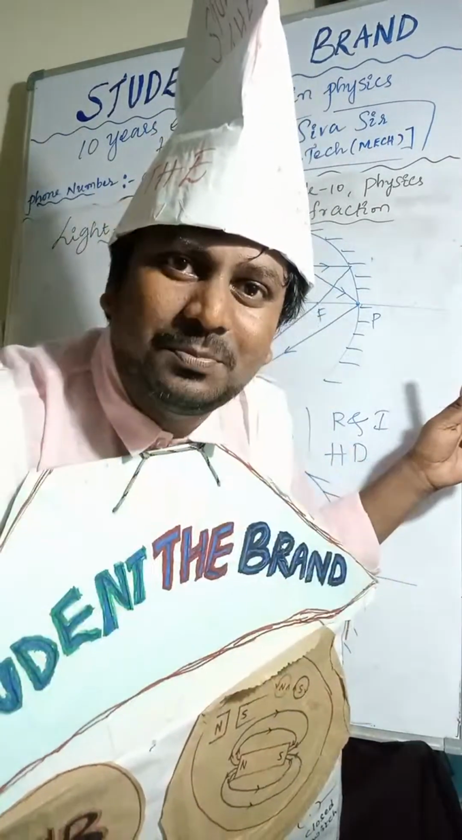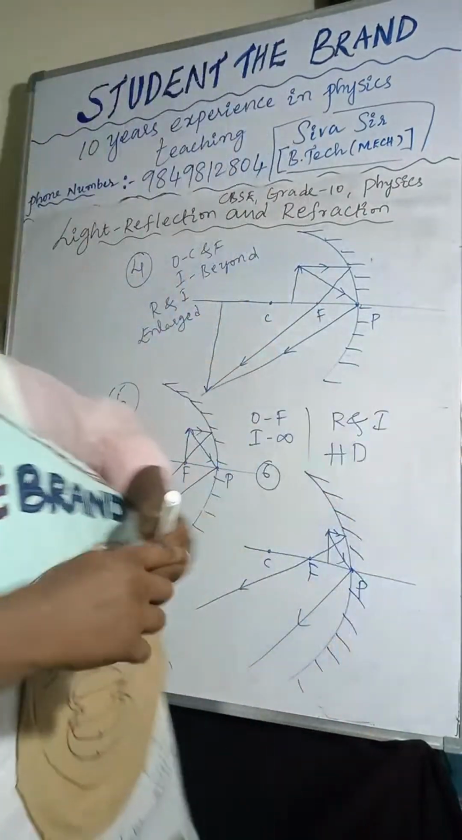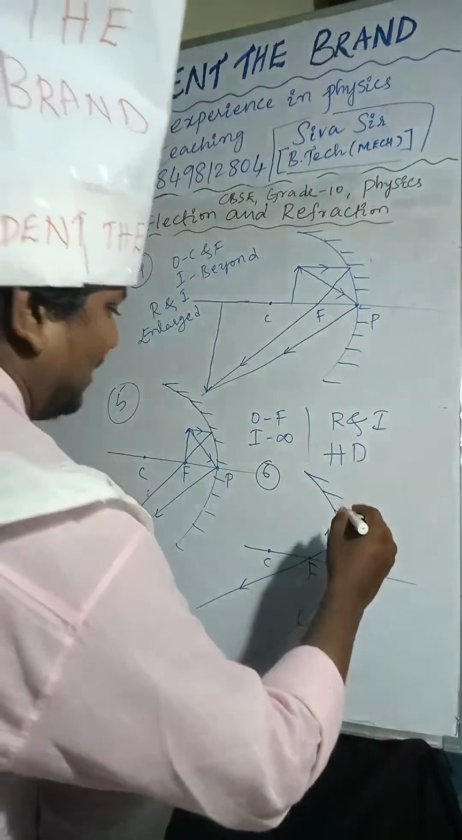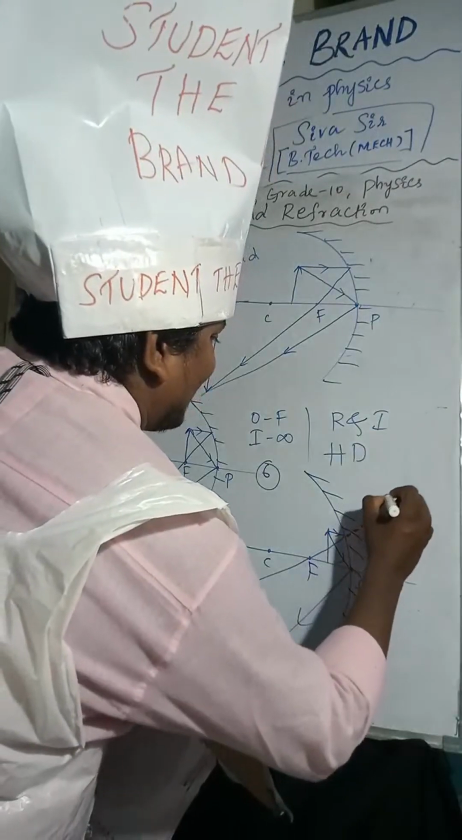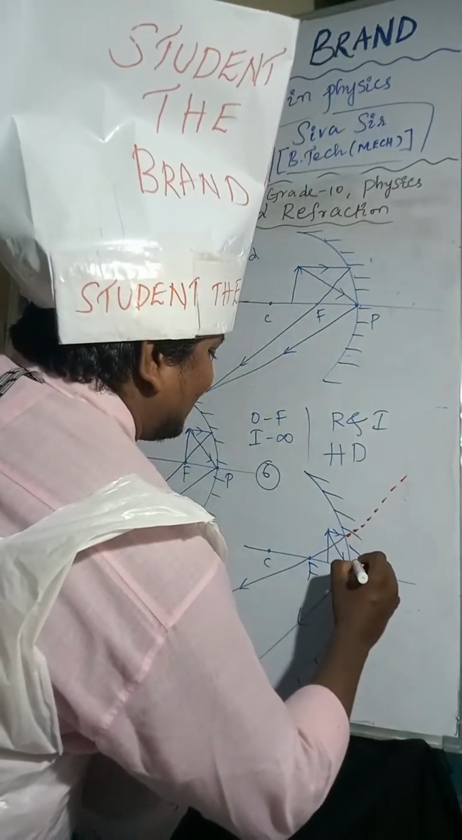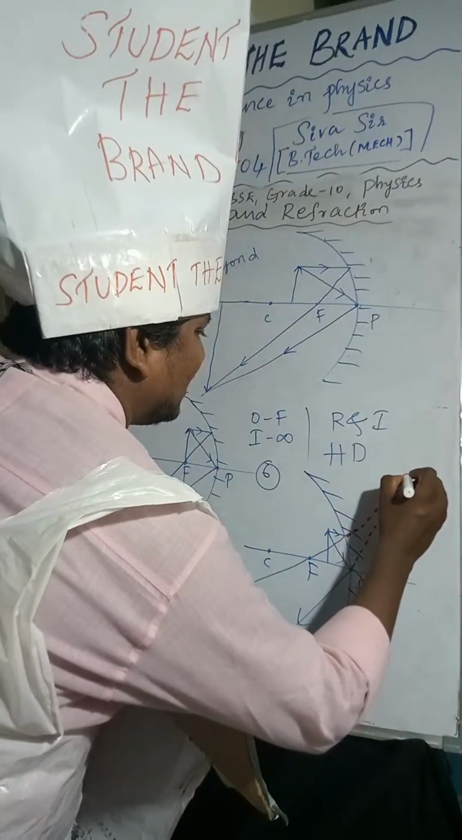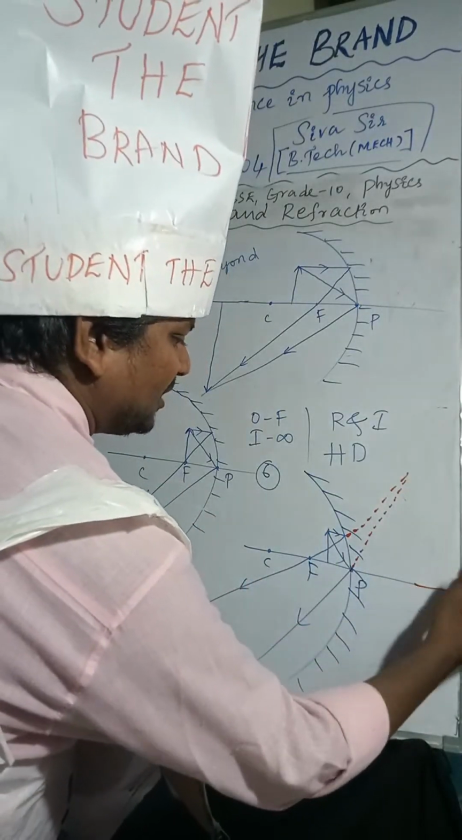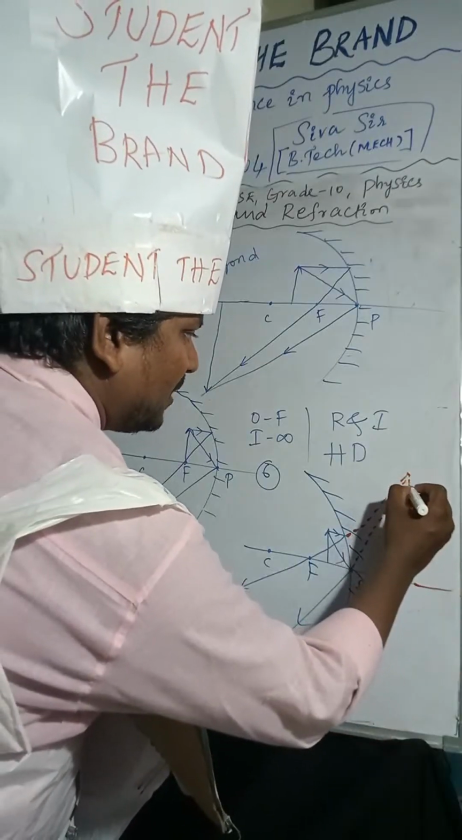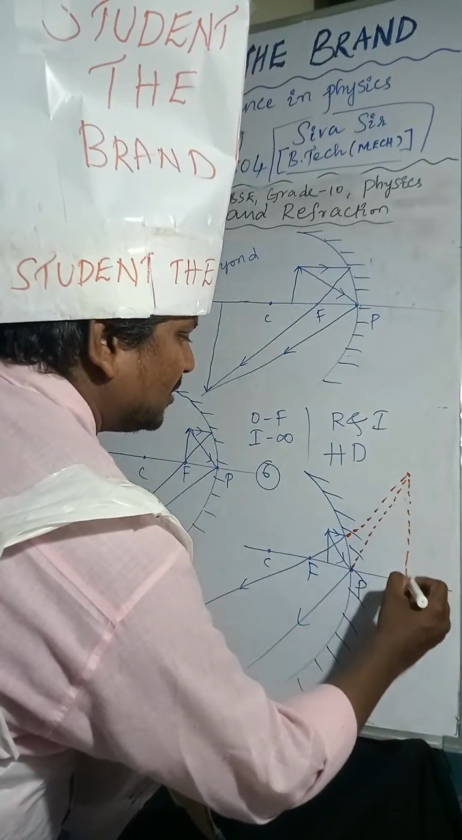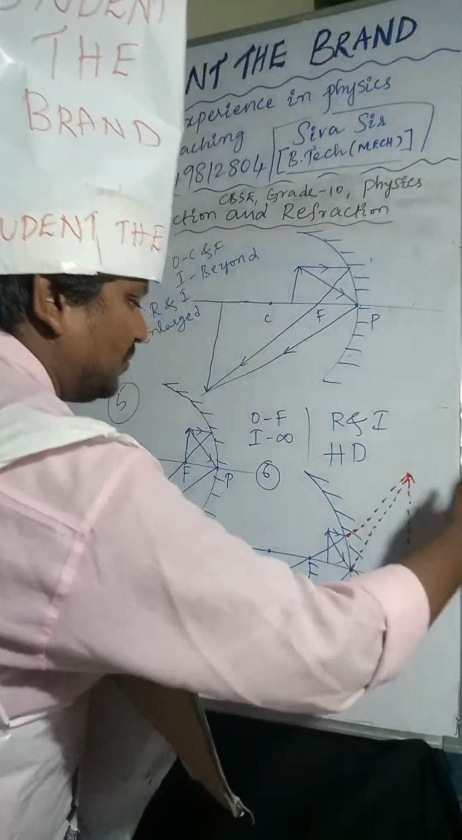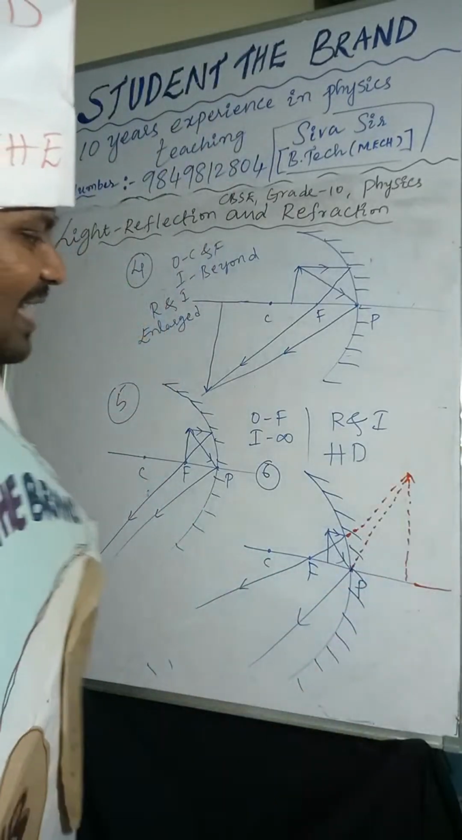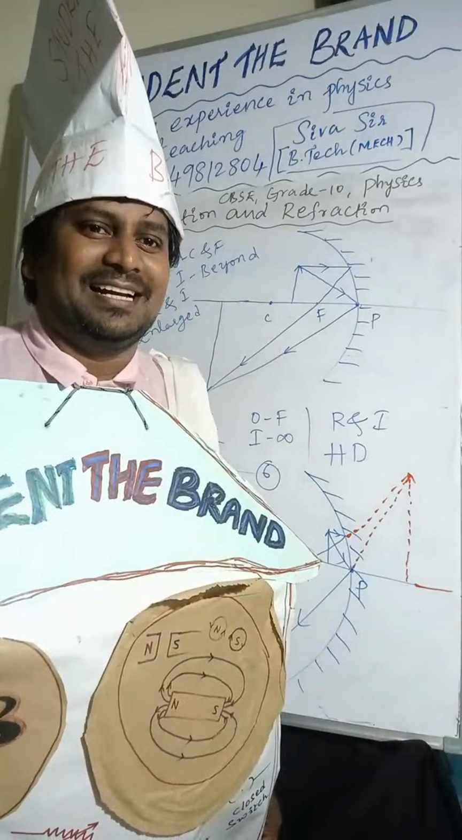That is, the object is placed between F and P. The image will form here. See the vibration, you have to feel that vibration. So the image will form here. What type of image is it? Virtual, erect and enlarged.